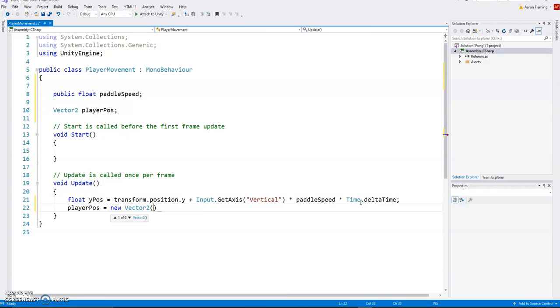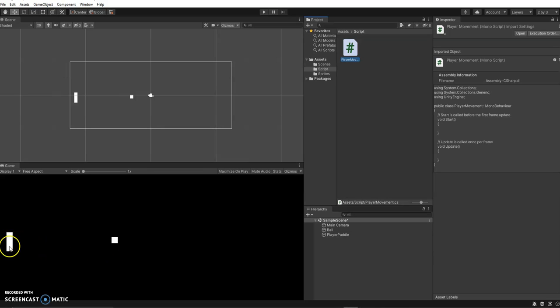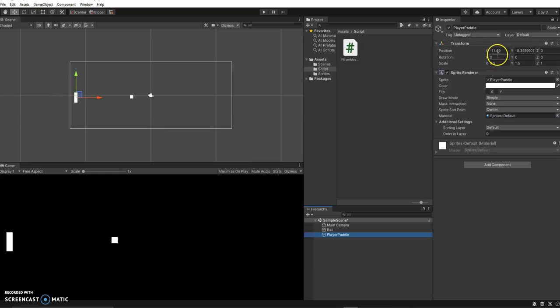Now let's go back to our game, because we need our X and our Y values. You already know the Y position, we've got that. But our X position is going to be fixed. That's why I suggested placing this roughly where you can see the edge here. So based on this, let's go back to our player paddle. Negative 11.5 might be fine.